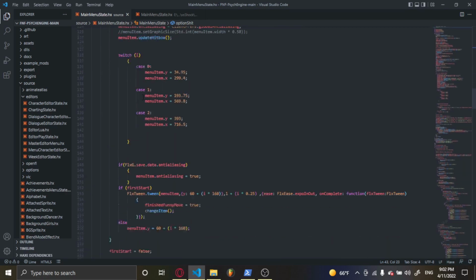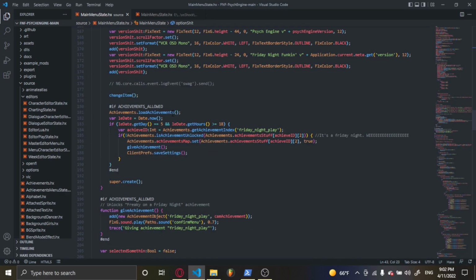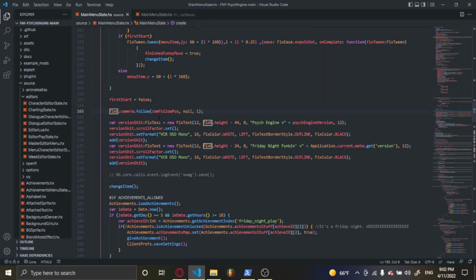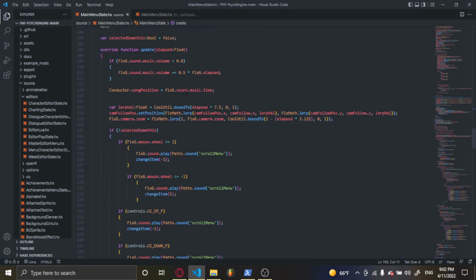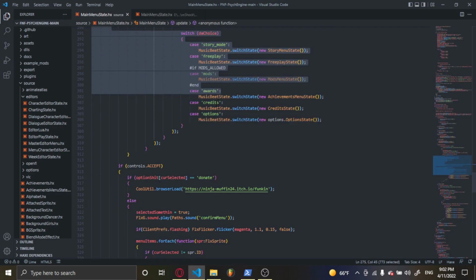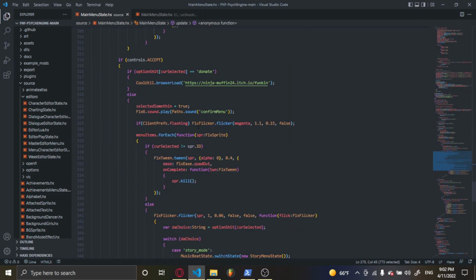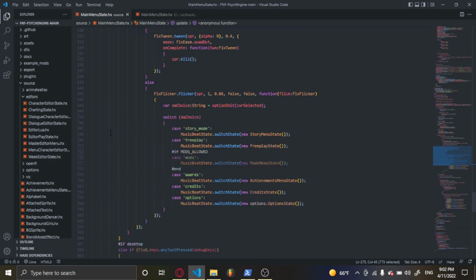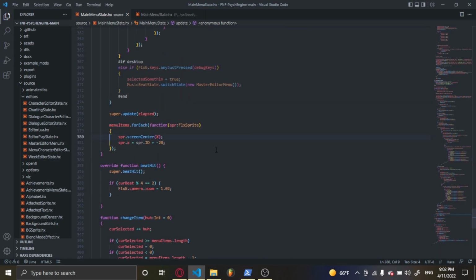After the variable that we put equal to false, comment the line under FlxG.camera.follow. And search for spr.screen and comment the line. If you have another one, comment it too.